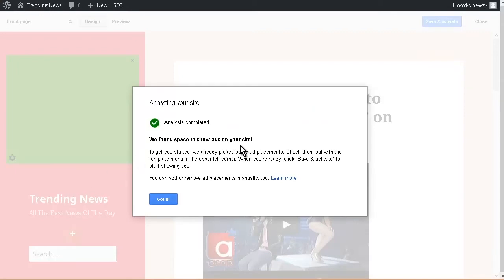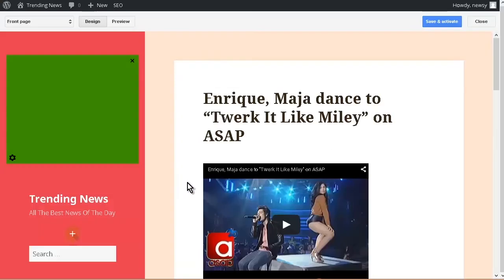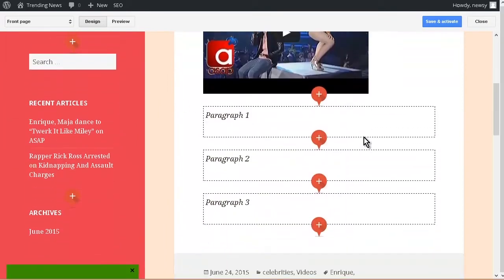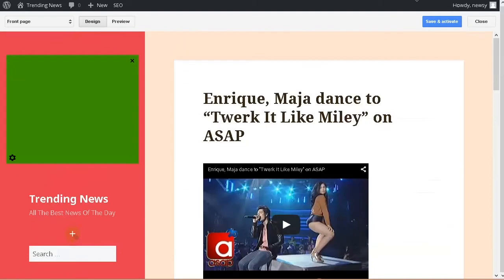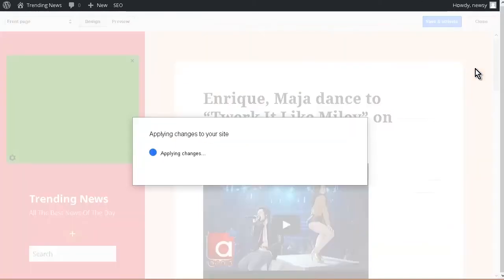Okay, so it says analysis complete, and it found space to show ads. So let's click got it. Okay, so it's showing you it's going to put an ad here. And okay, so if we're happy with all that, let's just save.